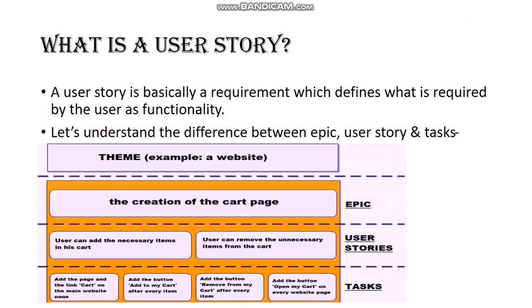Now let's understand here. Once the epic has been defined as the high-level description given by the client, then come the user stories. What is a user story? A user story is basically, as I told, a requirement which defines what is required by the user as a functionality. You can see here there are two user stories. User can add the necessary items in his cart. User can remove the unnecessary items from the cart. The user stories have been defined by the product owner.